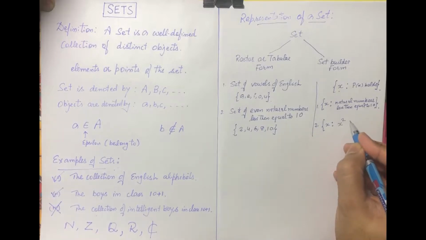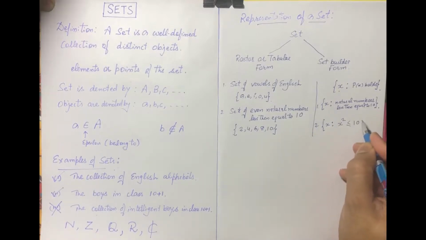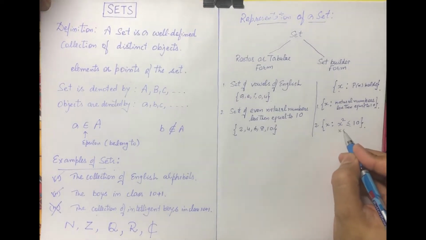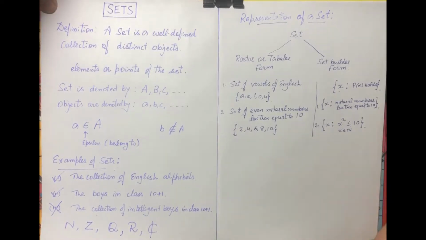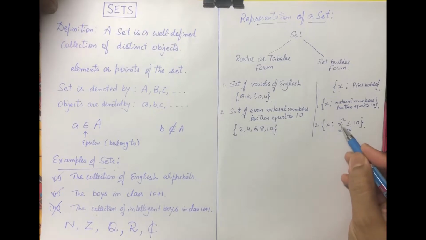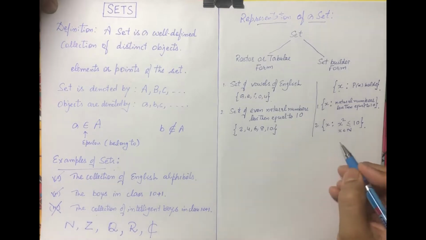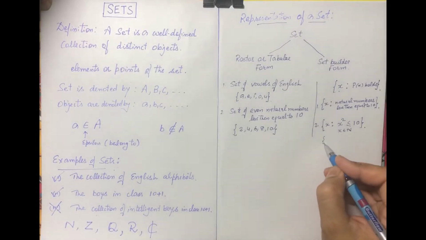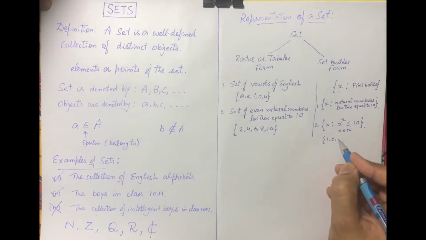x square less than or equal to 10, where x belongs to natural numbers. So you can easily imagine those natural numbers whose perfect square is less than or equal to 10. What are those? Perfect squares less than or equal to 10 are 1, 4, 9. So what is the value of x then? 1, 2, 3.